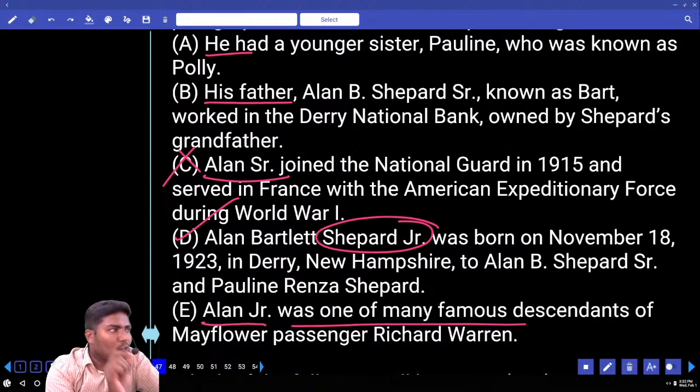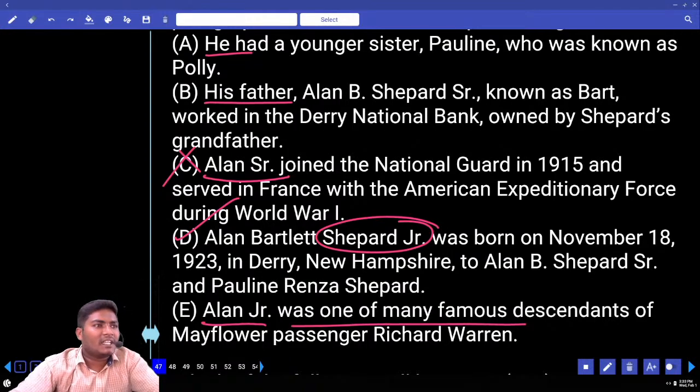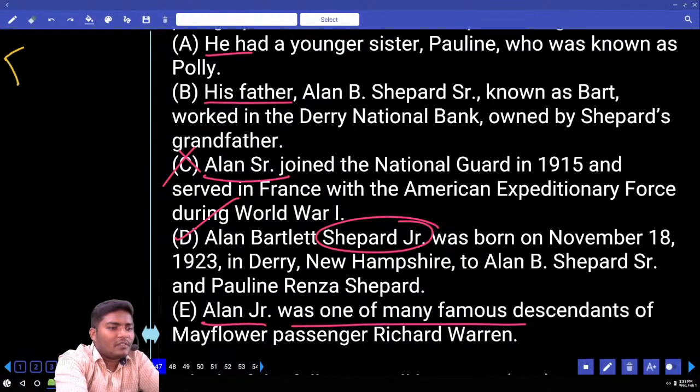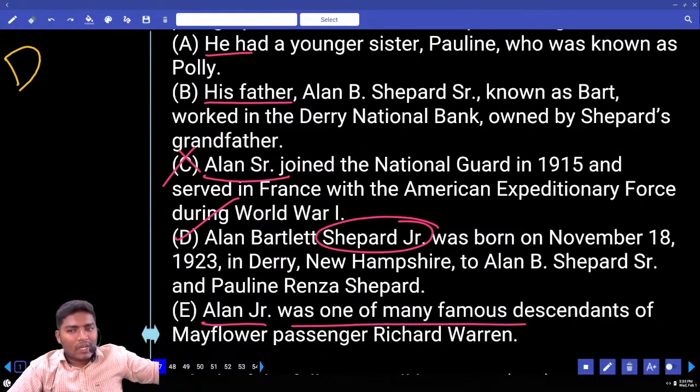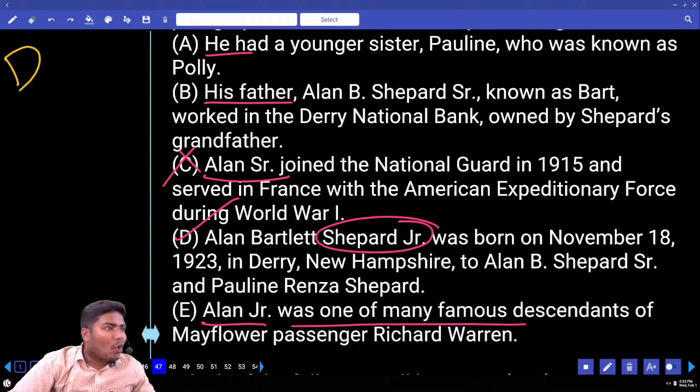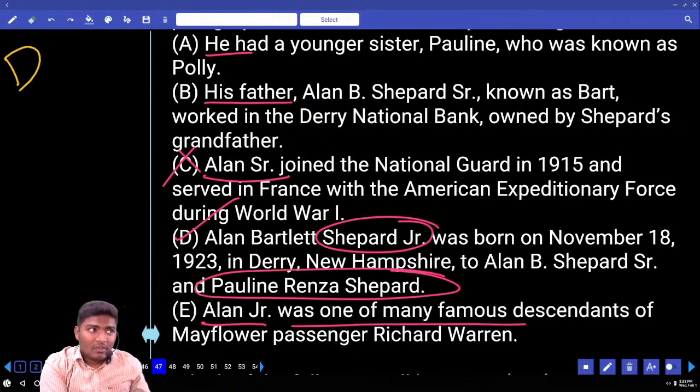Now, I want you to pick out one sentence which is almost related to the beginning sentence D. Once read the A sentence. What is there in A? He had a younger sister, Pauline, who was known as Polly. Remember, his mother's name is also Pauline. He also has one sister.